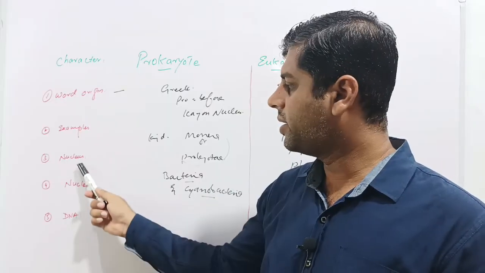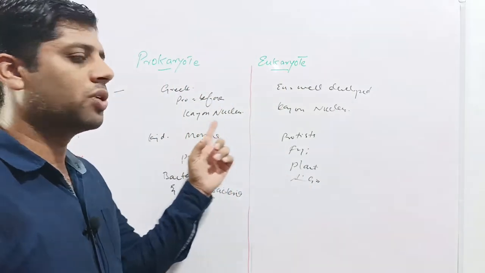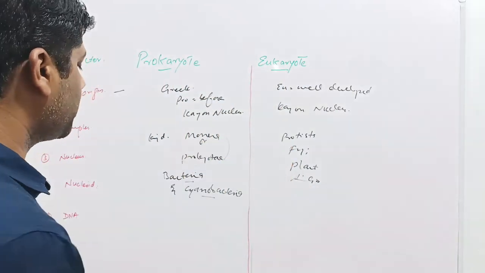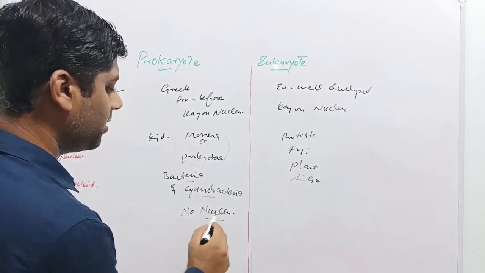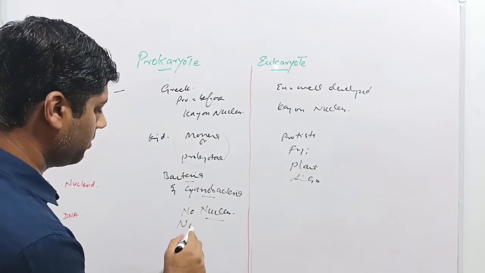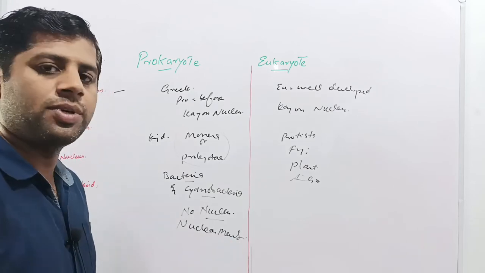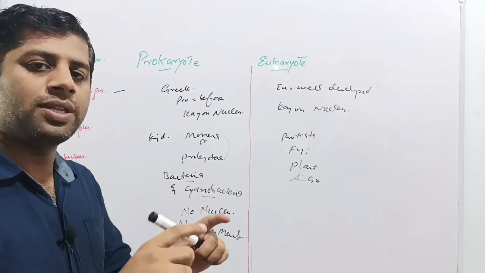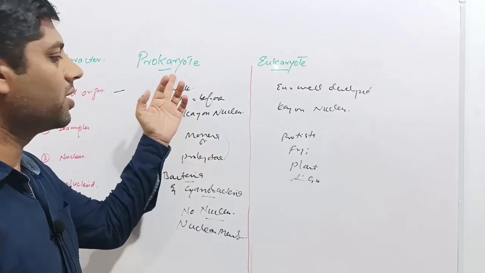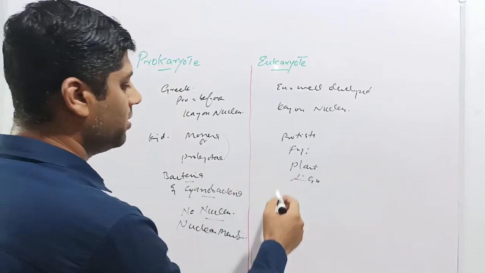The third character is the nucleus. The nucleus is the basis of division of organisms into prokaryotes and eukaryotes. In prokaryotes, there is no nucleus, or technically there is no nuclear membrane, because nuclear contents are present in prokaryotes, but there is no nuclear membrane. So the genetic material and contents of the nucleus are not separated by a nuclear membrane. These prokaryotic organisms lack a well-developed nucleus or nuclear membrane.